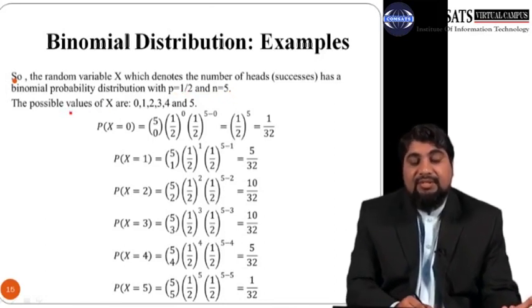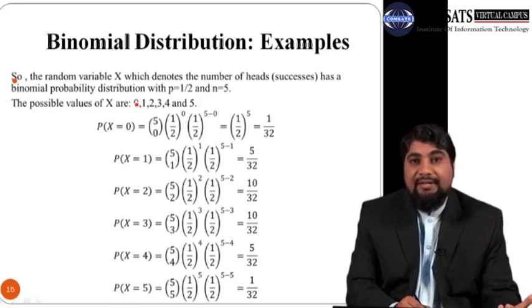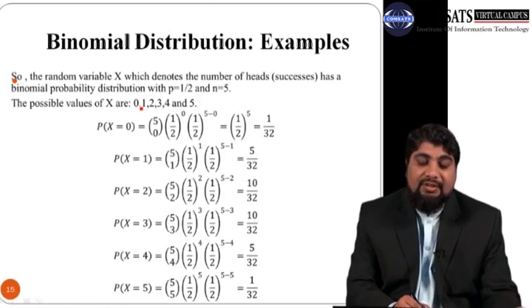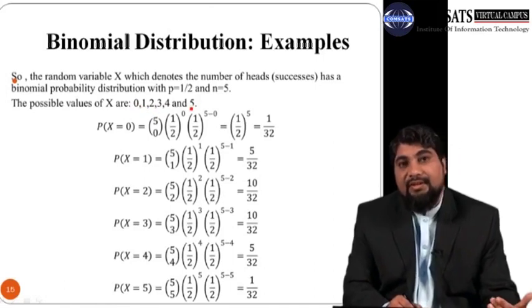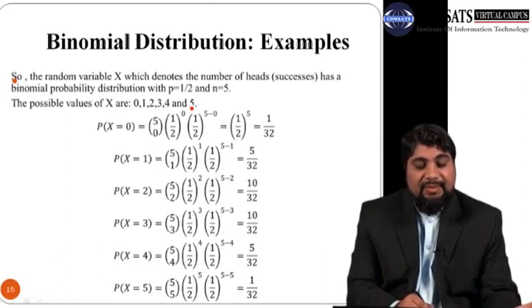So the possible values of x are 0, 1, 2, 3, 4, 5. So 0 means no head when the coin is tossed 5 times. 1 means 1 head occurs when the coin is tossed 5 times. 2 means 2 heads occur when the coin is tossed 5 times, and so on. 5 means in 5 tosses all times we get a head. So 5 out of 5 heads occur.